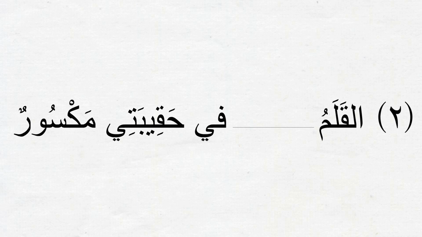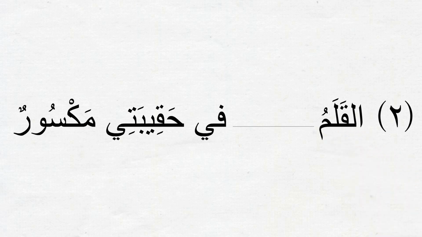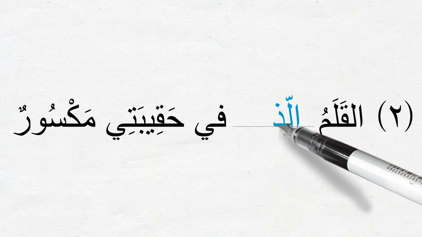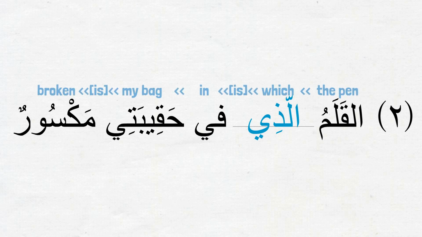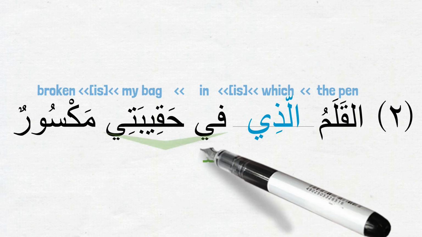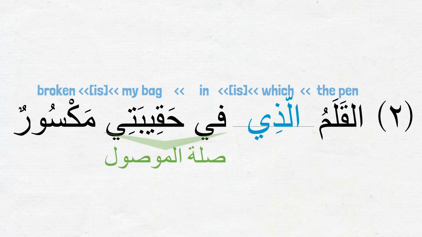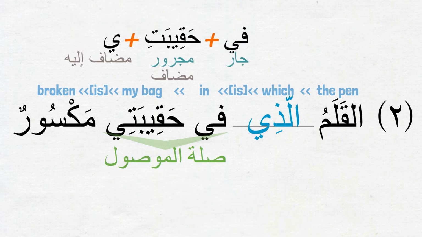What do you think we should use after القلم here? الذي, right? So together the sentence is القلم الذي في حقيبتي مكسور. The pen which is in my bag is broken. The صلة الموصول is في حقيبتي. And we enclose them along with the اسم موصول in parentheses, and the remaining sentence is القلم مكسور. A very simple اسمية sentence.